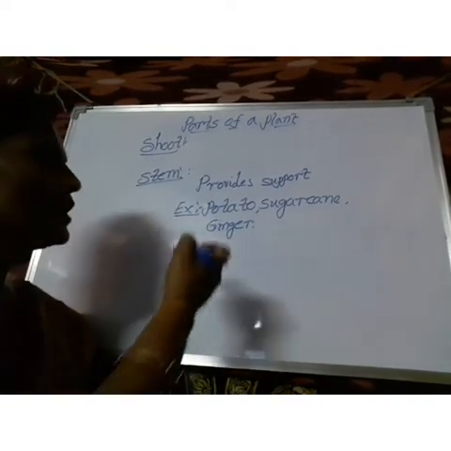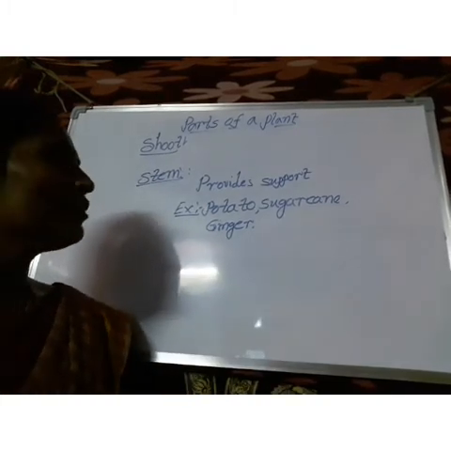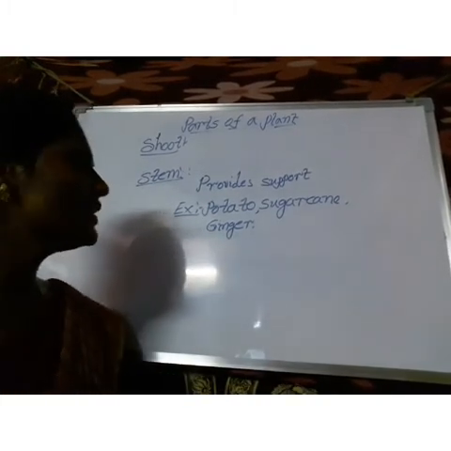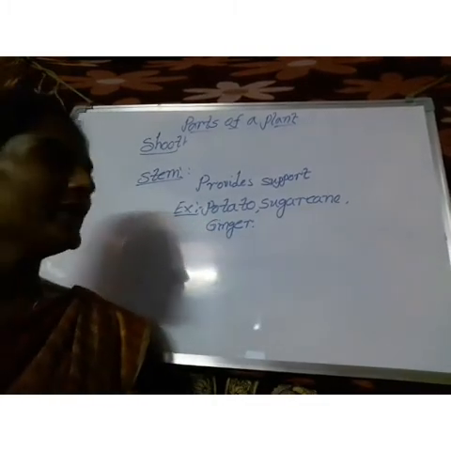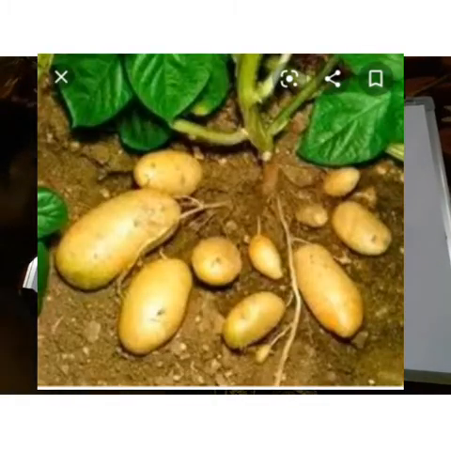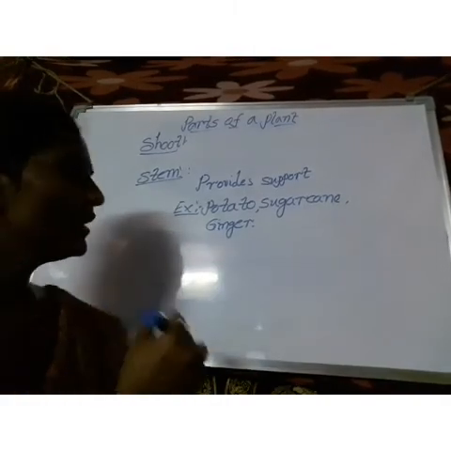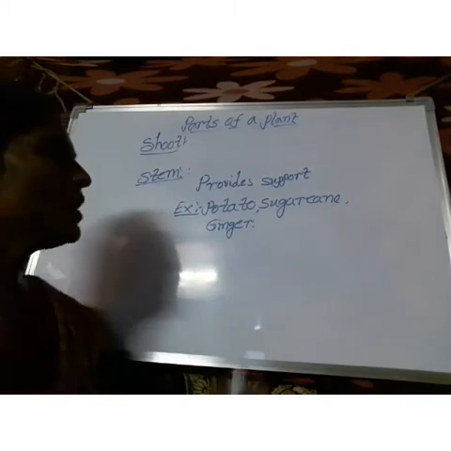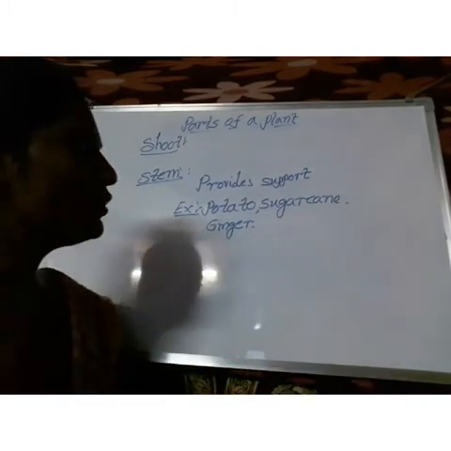Once you observe the potato, the edible part is underground only. Potato, ginger, turmeric, these edible parts all live underground only. But coming to the sugarcane, we can observe it above the ground only.